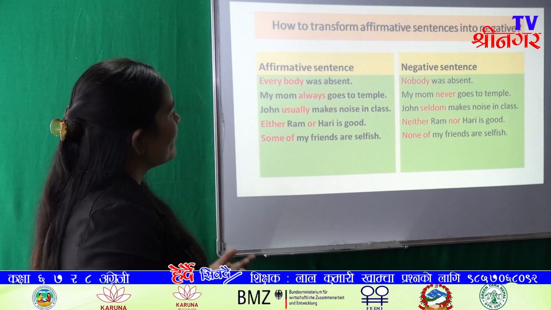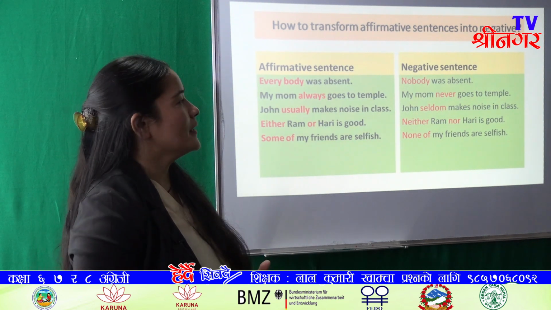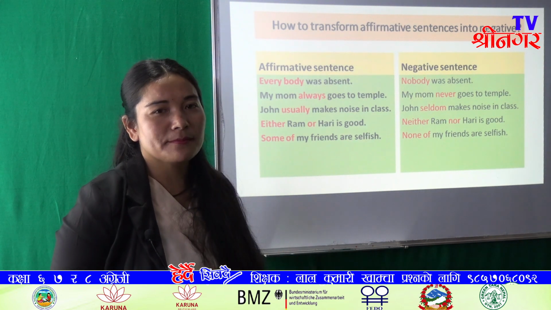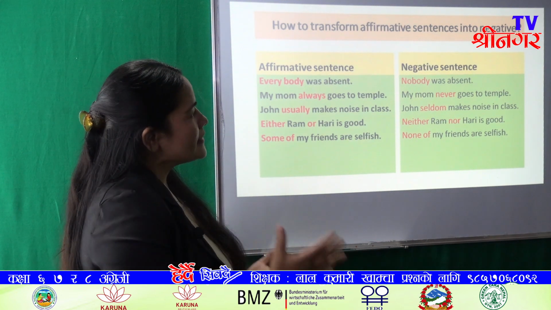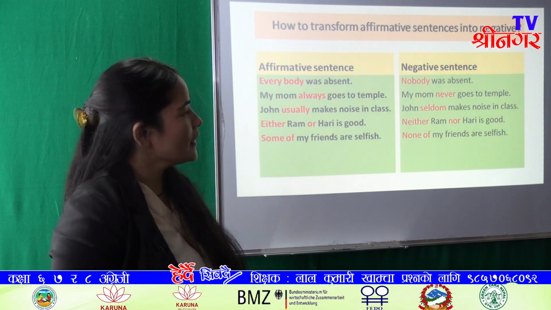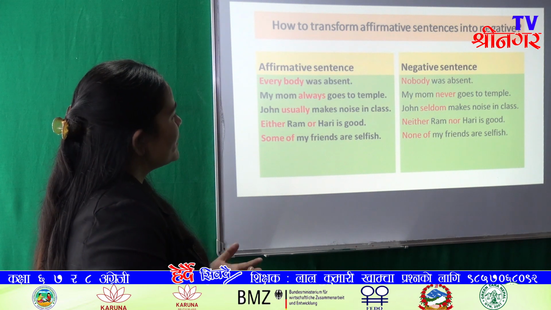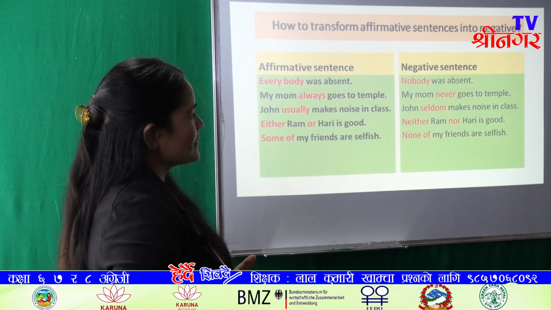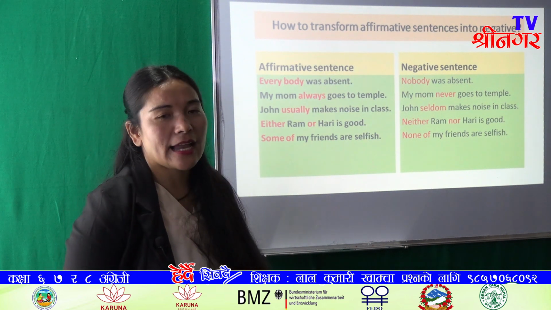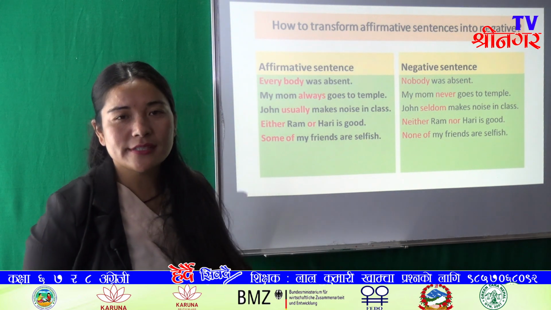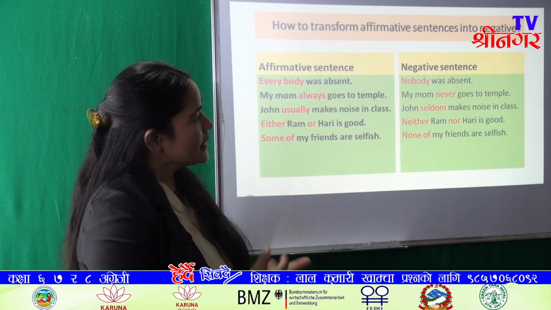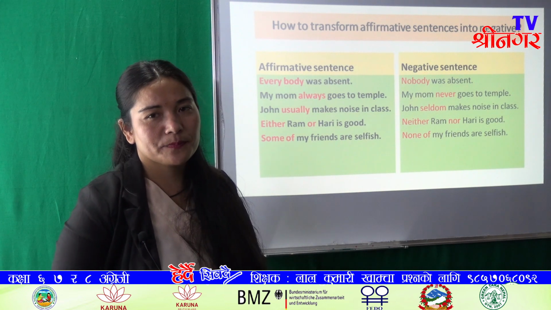Okay, and my mom always goes to temple, and its negative is my mom never goes to temple. Here always is changed into never to make it negative. Okay, and John usually makes noise in class, and John seldom makes noise in class. Here usually is changed into seldom, and this seldom changes the sentence into negative.